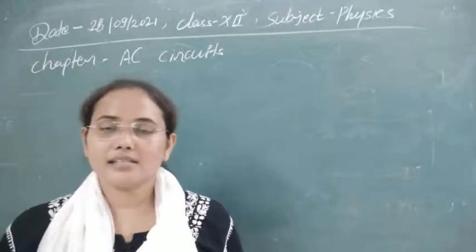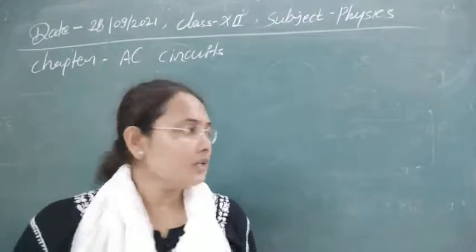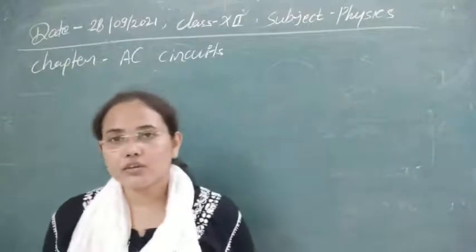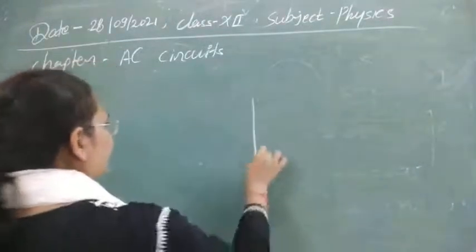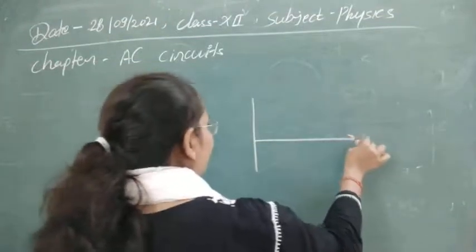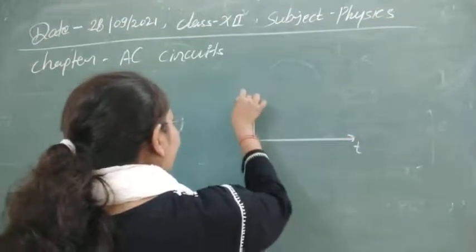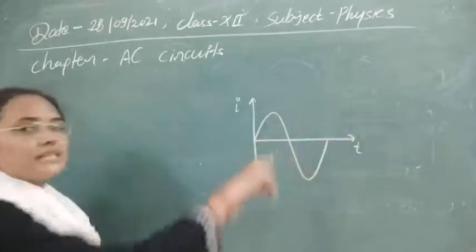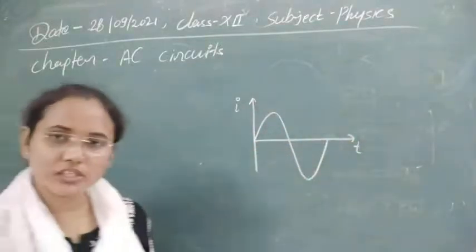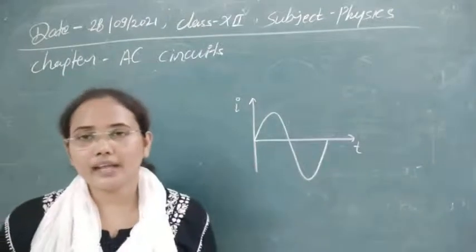Here we are talking about AC current, so what will be the average value of AC over a complete cycle? AC current varies with time alternately, which means over a complete cycle it has one positive half cycle and one negative half cycle.